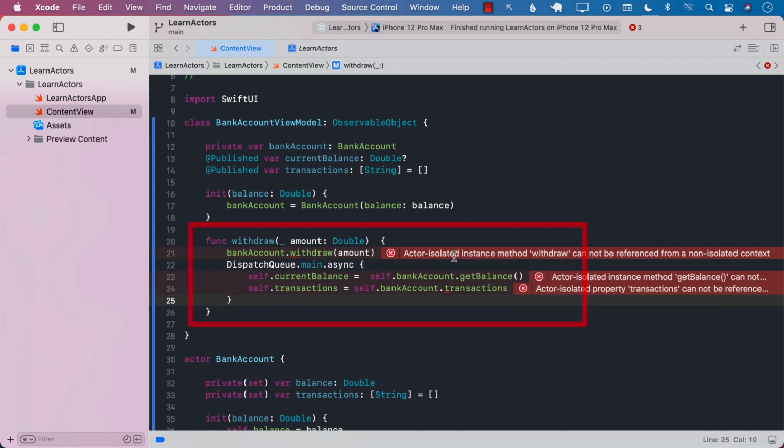We get an error saying actor-isolated instance method withdraw cannot be referenced from a non-isolated context, which basically means that something outside of the bank account class is trying to call the bank account and actually change it, because we are changing the balance property.